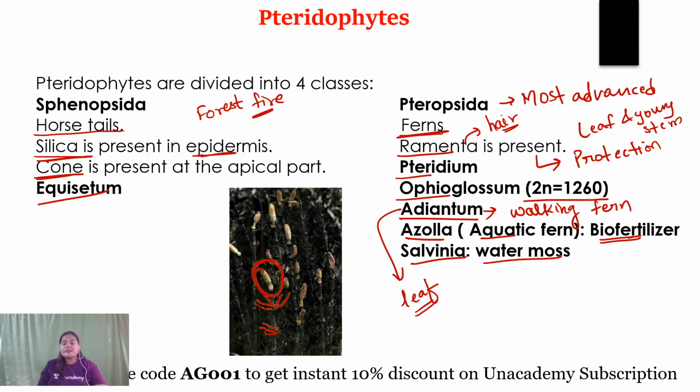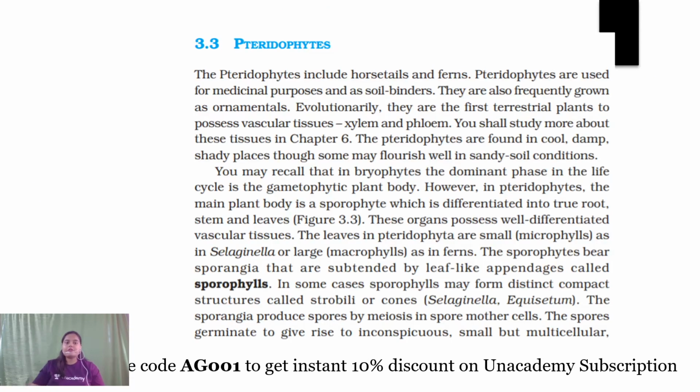Okay, students, so this was all about the pteridophytes: properties, structure, and life cycle. Now, as usual, let us see what NCERT has to say about the pteridophytes. Pteridophytes include horsetails and ferns. I've already said that horsetails are the Sphenopsida. They are used for medicinal purposes and as soil binders because they prevent soil erosion.